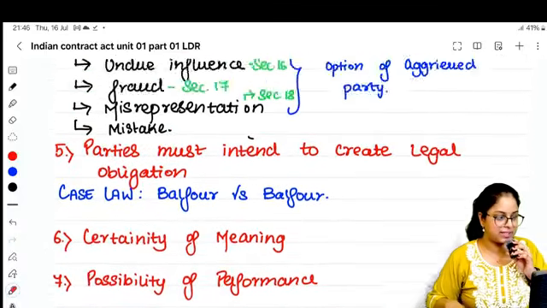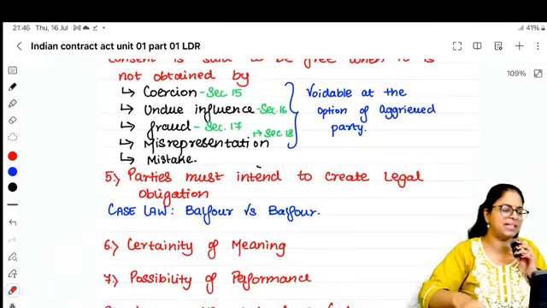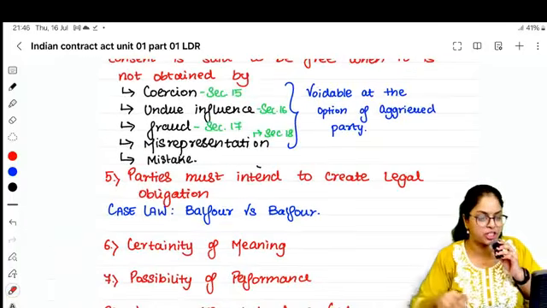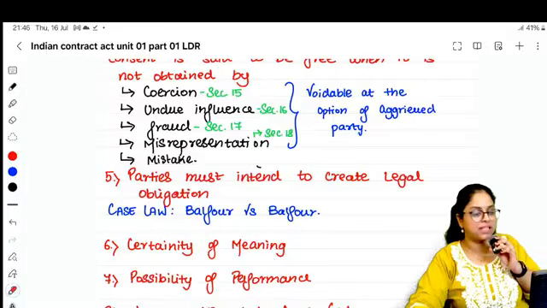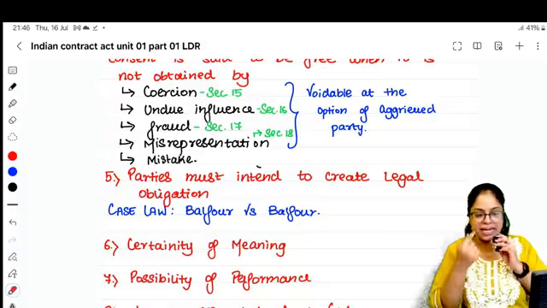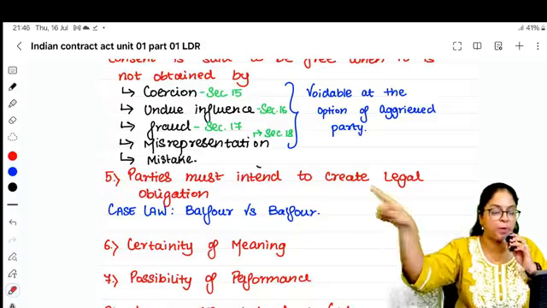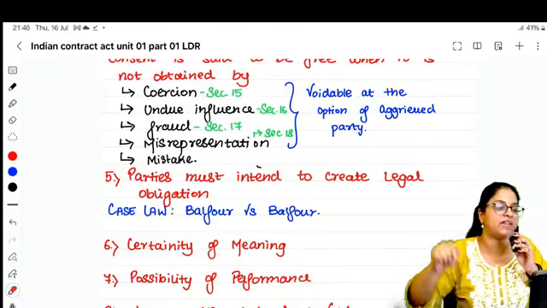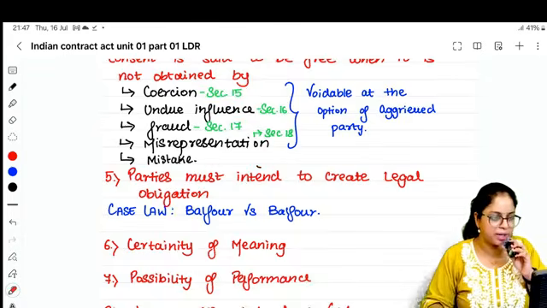Next is, to enter into the contract, the parties must have an intention to create legal obligation. Just now I explained Balfour versus Balfour. Right? The intention must be there, that when entering the contract, if tomorrow you or I breach it, I will go to court. Then only it's a valid contract. Otherwise it's just an agreement.